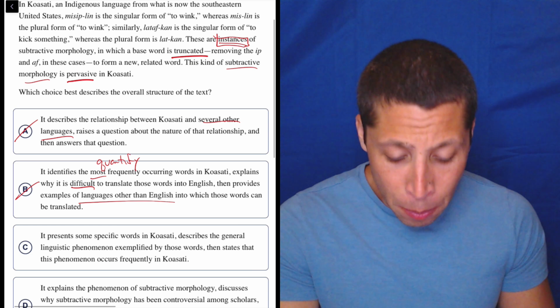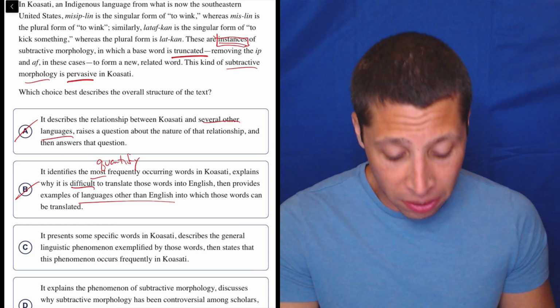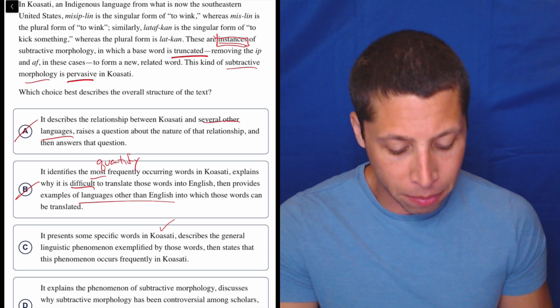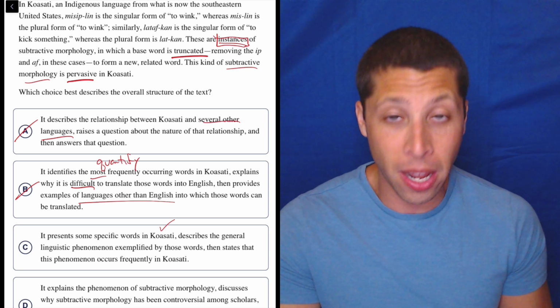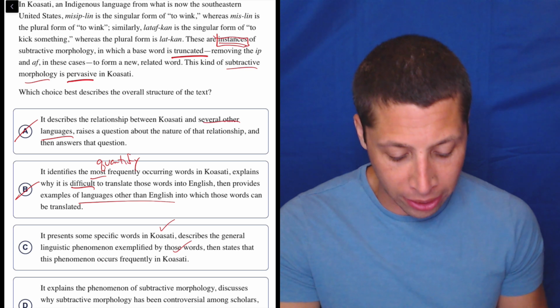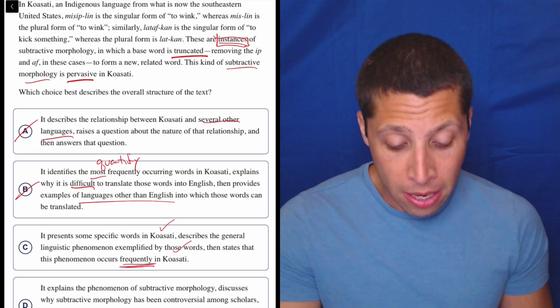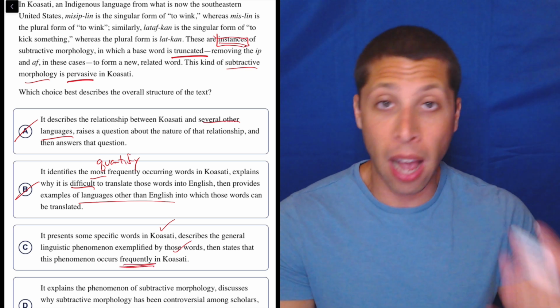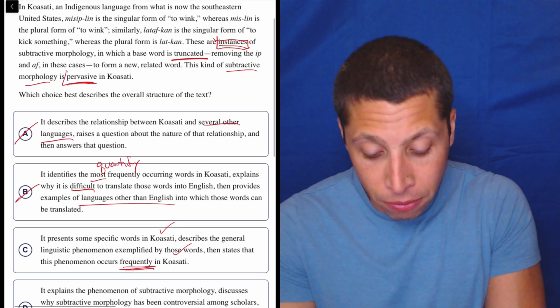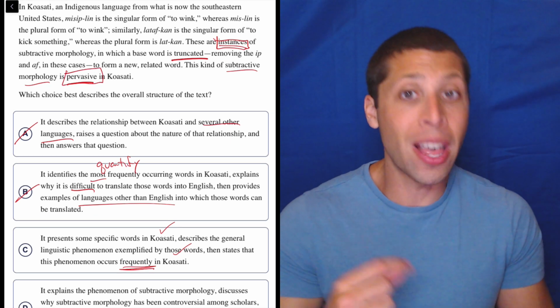C: It presents some specific words in Coasati. Yes, it does. Describes the general linguistic phenomenon exemplified by those words. What is that phenomenon? Well, it's the subtractive morphology thing. Then states that this phenomenon occurs frequently in Coasati. So this word bothers me. Frequently, again, is one of those time words. It's a quantifier word, but do we have evidence of it? Well, it says pervasive. Right? So there you go. That's our evidence, right?